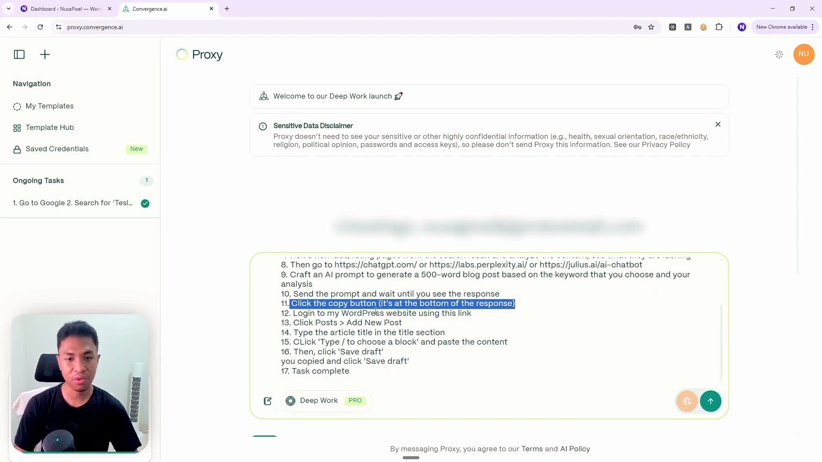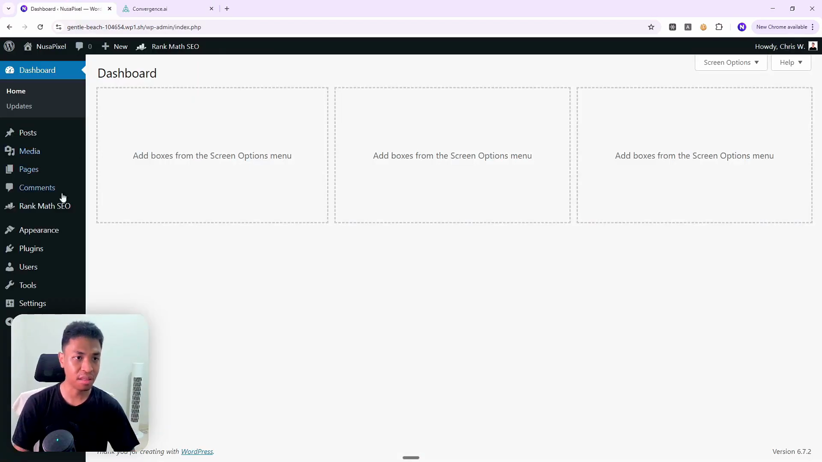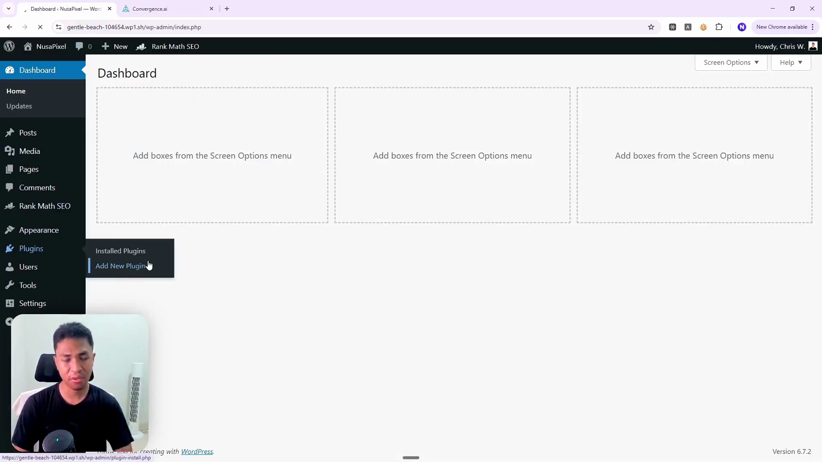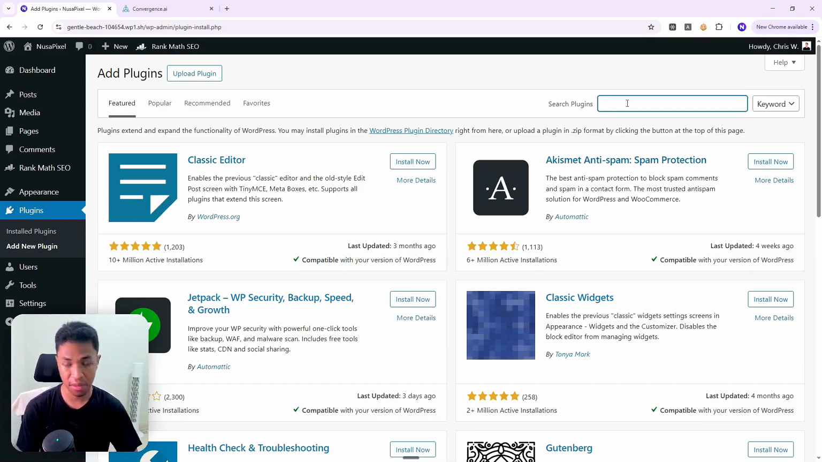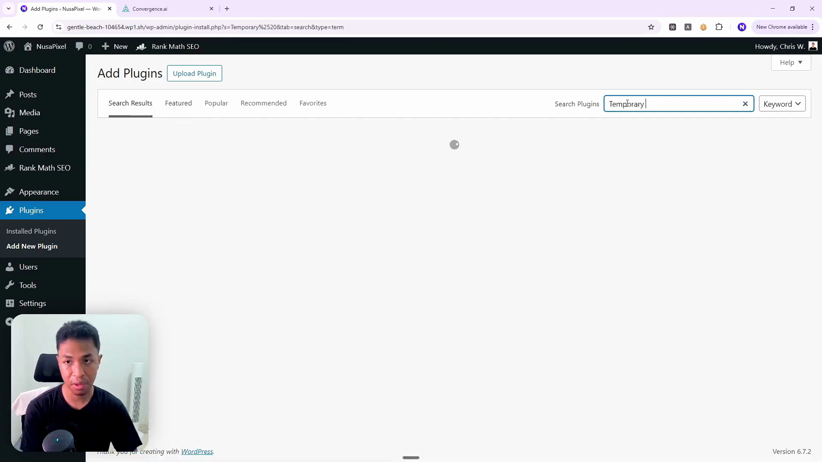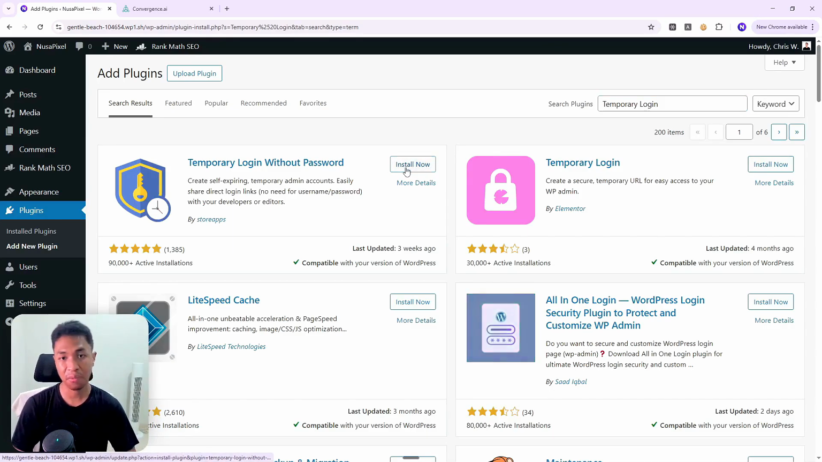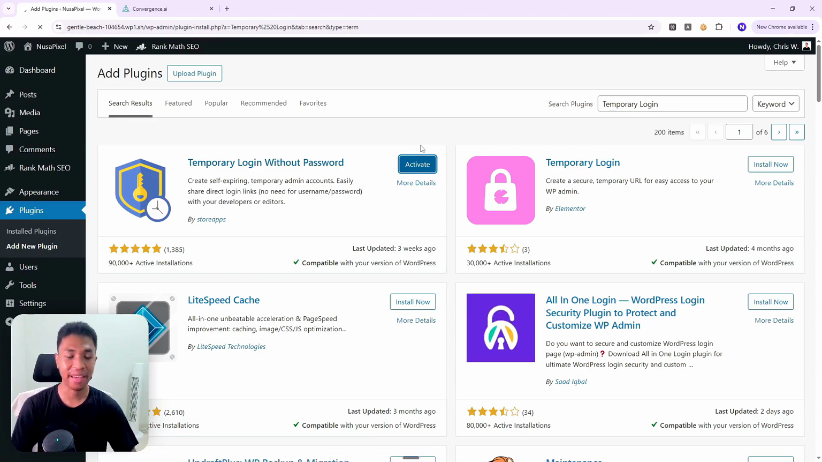And then log in to my WordPress website using this link. Okay, the link is empty right now because I'm planning to use a feature called temporary login in WordPress. Again, I don't want to share the username and the password, and that's why I'm going to be using a plugin called temporary login. This is actually quite a popular plugin among developers and WordPress users because it gives you access to the dashboard without having to share sensitive information like the password, and you can always revoke the access anytime you like. And therefore, this is perfect for our AI agent experiment.